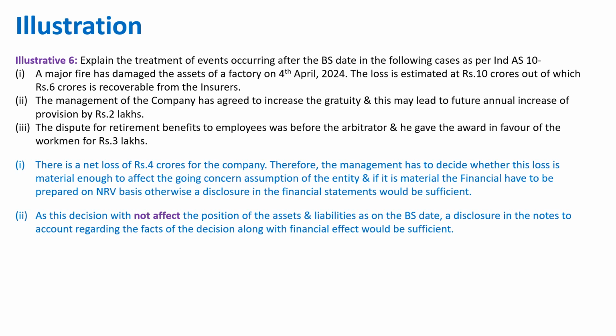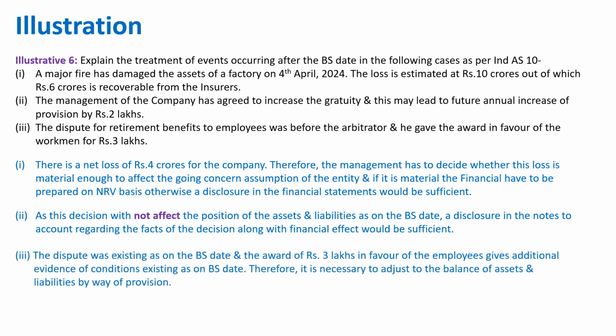Coming to the last one, the dispute for retirement benefit to employees was before the arbitrator, and he gave the award in favor of workmen for rupees 3 lakh. So the dispute was existing as on balance sheet date, and the award of rupees 3 lakh in favor of the employees gives additional evidence of a condition existing on balance sheet date, because it was not clear on balance sheet date whether the company is going to pay 3 lakh or not. Now that condition has been cleared before approval of the financials. Therefore, it is necessary to adjust the balance sheet assets and liabilities by way of provision.